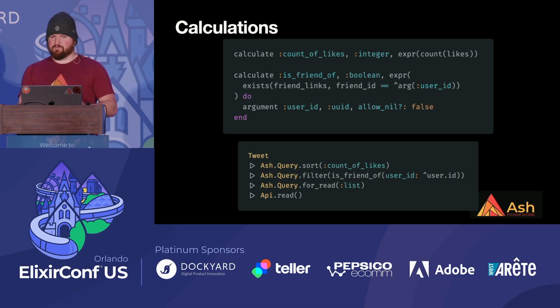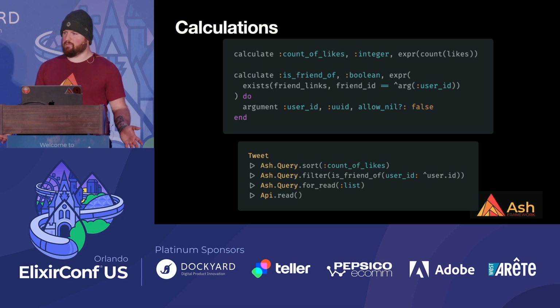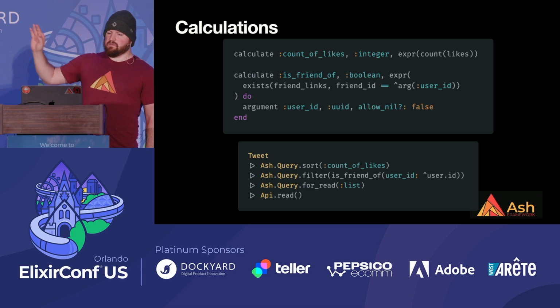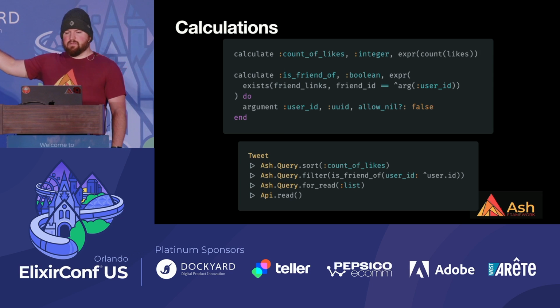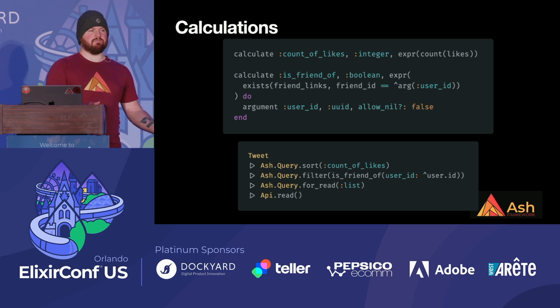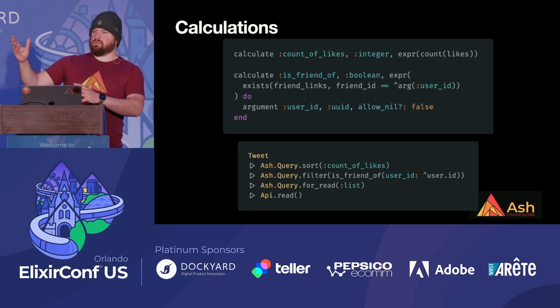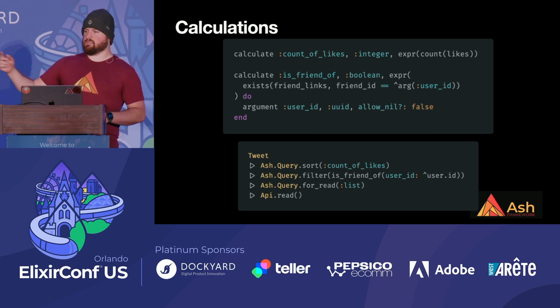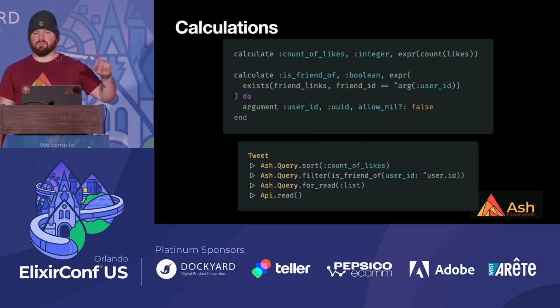And that's because the domain that we're representing typically gets very complex. And you can see here, we have the ability to sum related information. We have this count of likes, for example. And we have is friend of. That's a parameterized calculation. Now you have this reusable piece of logic that's not just used to filter or not just used to sort.